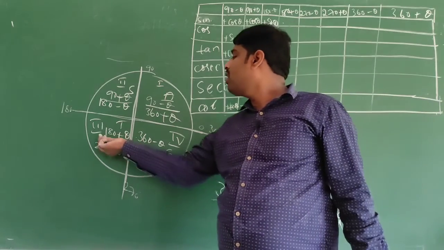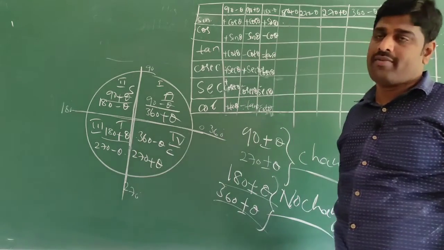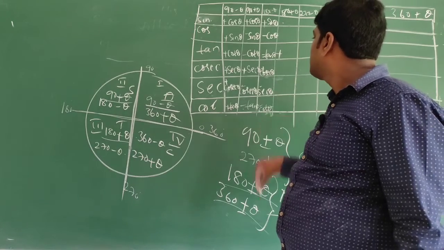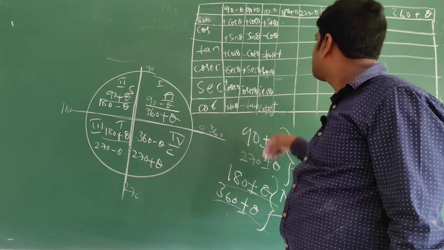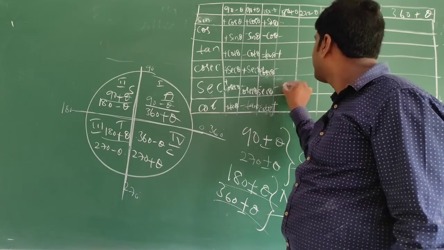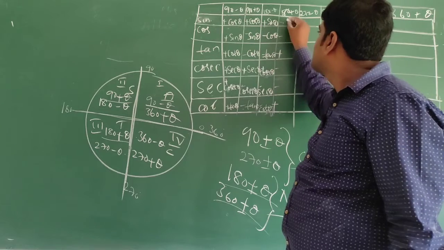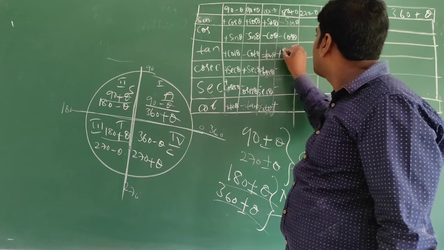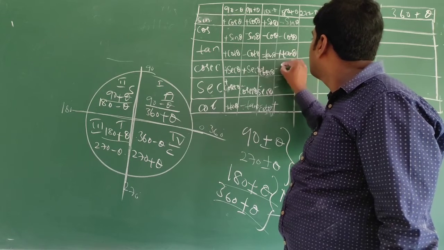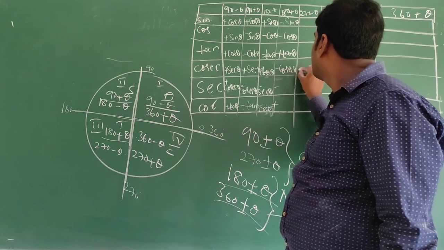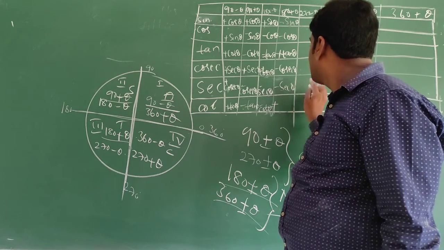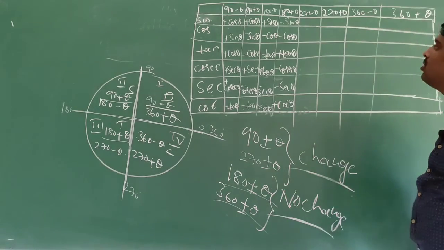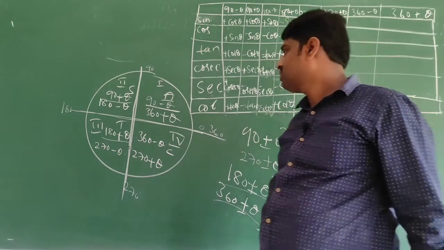Now come to 180 plus theta. 180 plus theta is present in the third quadrant. In the third quadrant, tan and cot are positive. Remaining are negative. Okay. Sine becomes sine only: sin theta, cos theta, tan theta, cosecant theta, secant theta, cot theta.